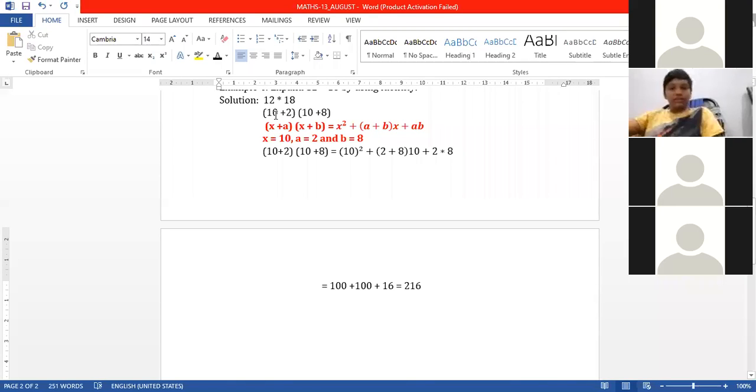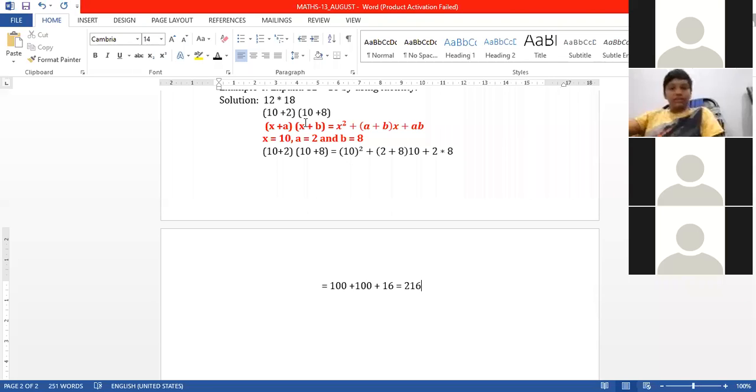How will the value of x be the same? If I want to make x as 10, then we can say x plus 20 and x plus 2 and x plus 8. We can take other values, but here the value of x will be different. But we want to make the value of x the same. That's why x plus 2 for 12 and x plus 8 for 18. Our main target is that we want to make the value of x equal. Then x means 10, a is 2, b is 8.